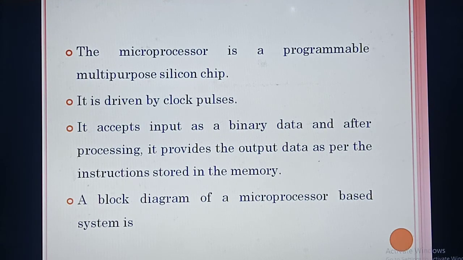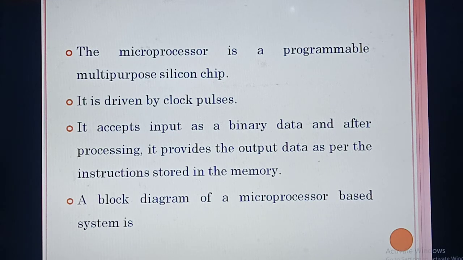This microprocessor is a programmable multi-purpose silicon chip. We can call it a chip. It is black in color and has pins, so we can call it a silicon chip. Multi-purpose means you can use it for more than one purpose. And another important thing: it is programmable.